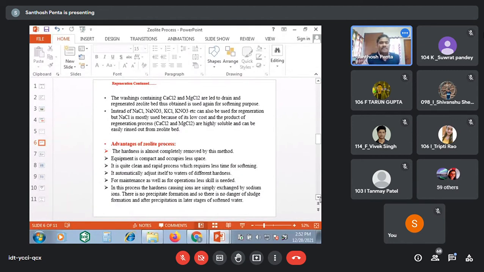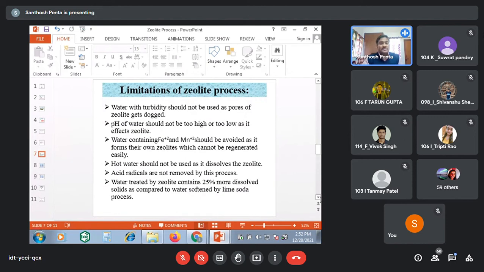Now, next one. What are the drawbacks? Yes, some drawbacks, some limitations are there. What are those limitations? If turbid water or fine precipitates are there, the precipitates may settle inside the zeolite bed, so that the pores may be clogged and filtration may not occur. The water should be free from turbidity. Then the pH should not be high, nor should it be low.